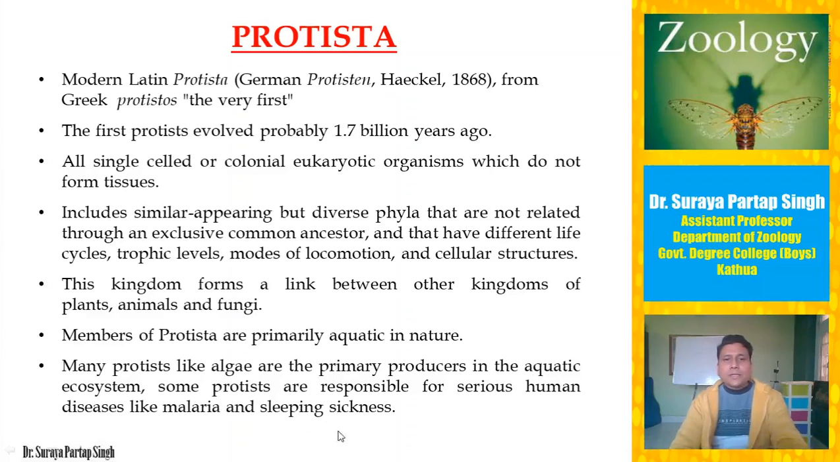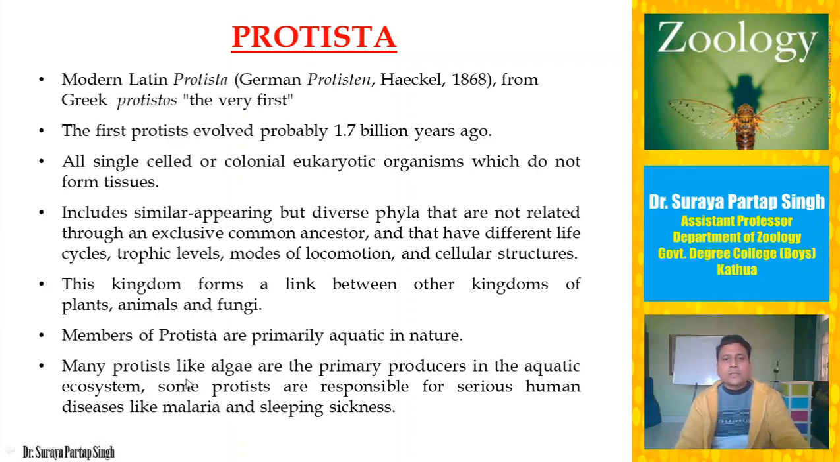Members of Protista are primarily aquatic in nature. All the members of kingdom Protista are primarily aquatic, that means they require water. Either they live in the water or they require moisture for their survival. So they cannot survive in harsh, dry conditions. All the members of Protista require water in one form or another. Either they remain totally submerged inside the water, or they require damp or moist conditions for their survival.